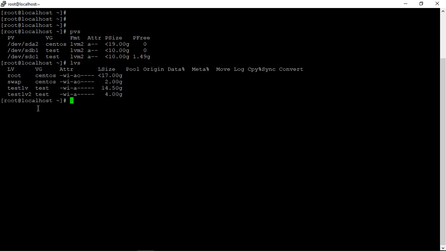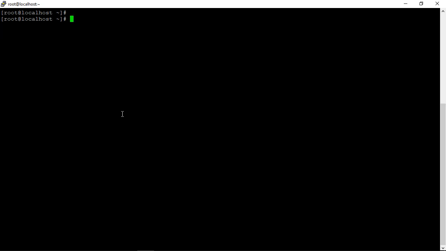Let's check the volume group. We have 2 logical volumes inside this volume group. So how can you take a backup? Let's see. There is a command vgcfgbackup.